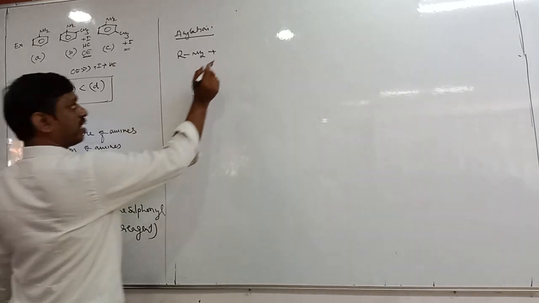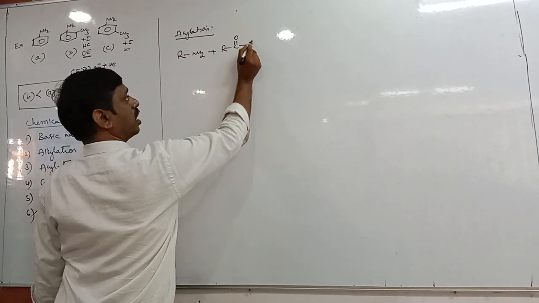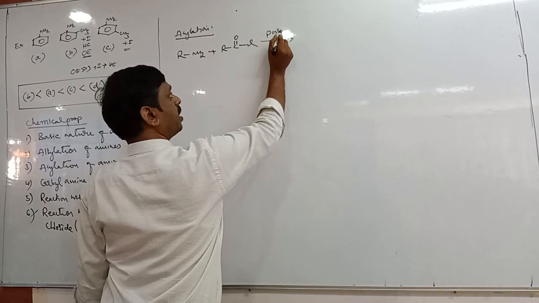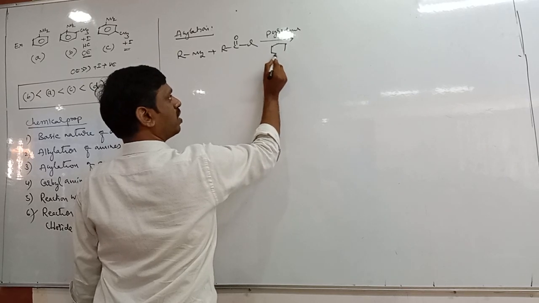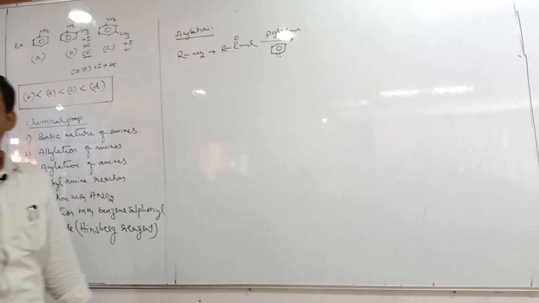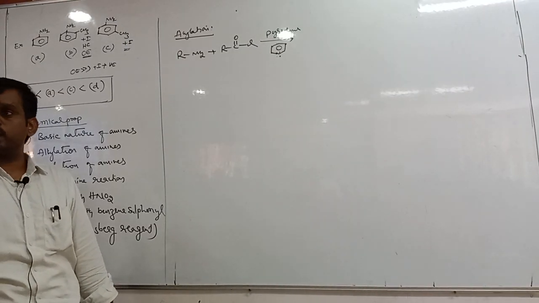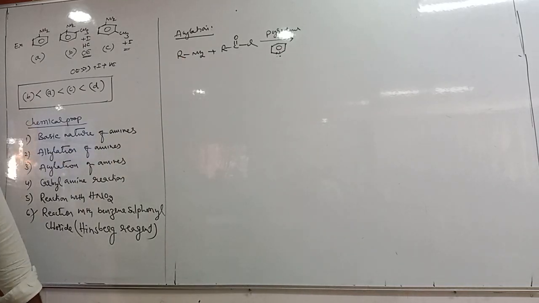Let us take acid chloride, R C double bond O Cl, in presence of pyridine as a base. Pyridine is like benzene, but in place of one carbon there is one nitrogen with a lone pair. It is a weak base.